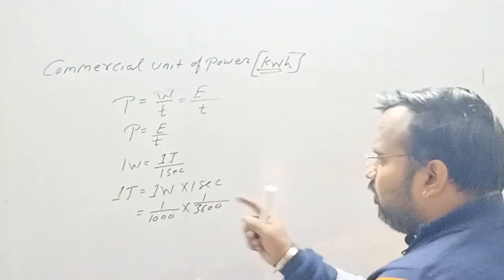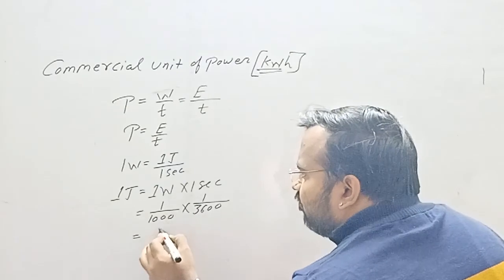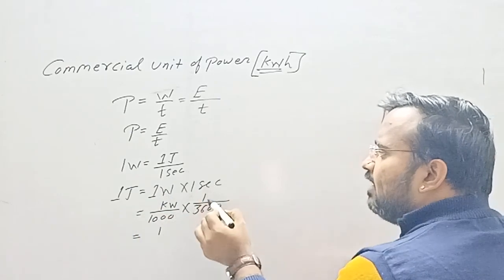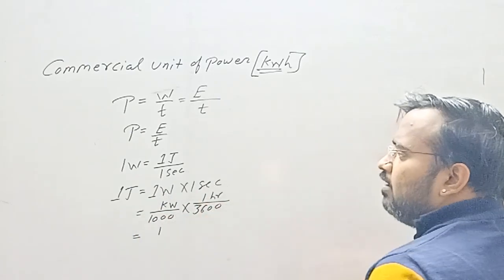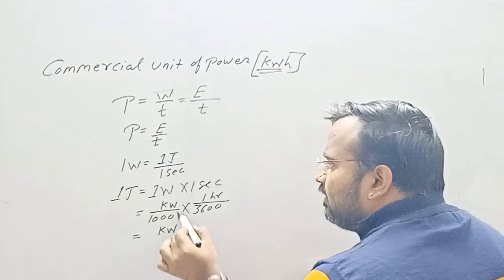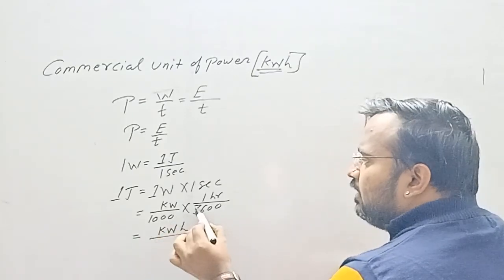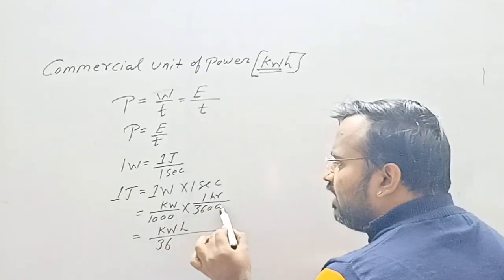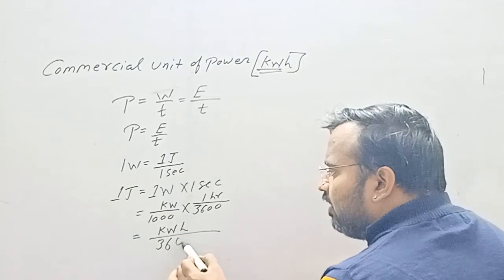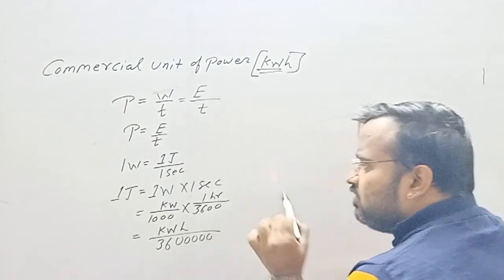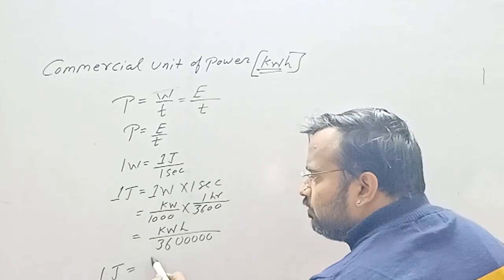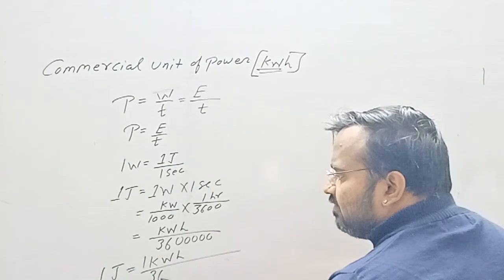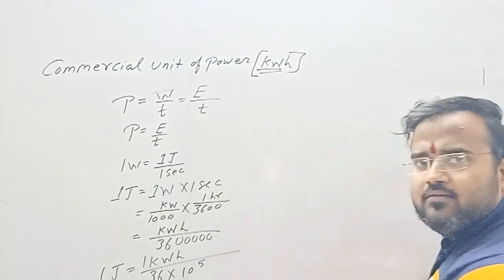Now see, watt is converted into kilowatt and second is converted into hour. So it would be kilowatt hour upon 36. How many zeros can we calculate? 1, 2, 3, 4 and 5. So I can write 5 zeros. So 1 joule is equal to 1 kilowatt hour upon 36 into 10 raised to 5.